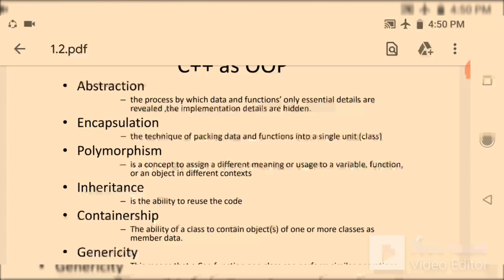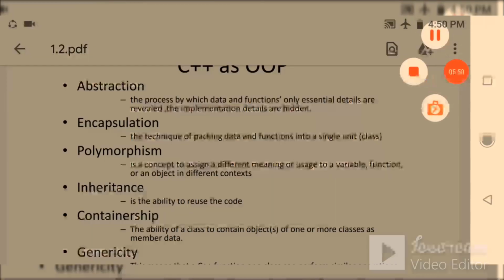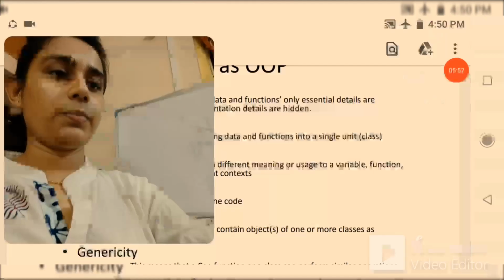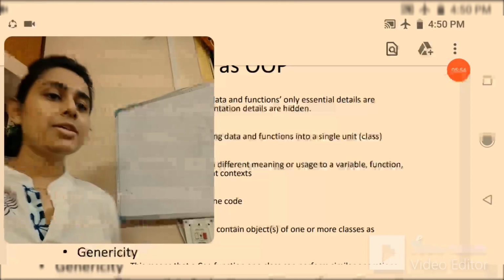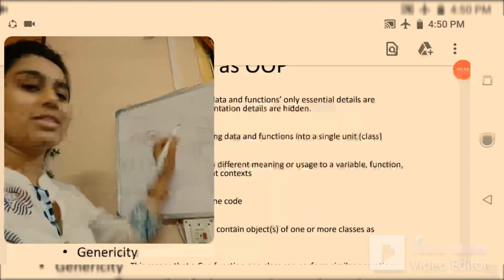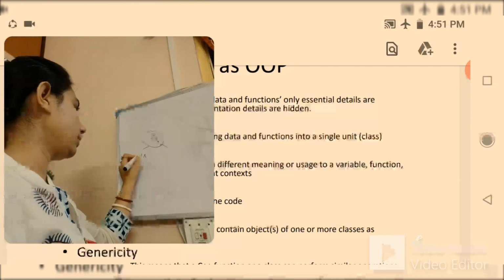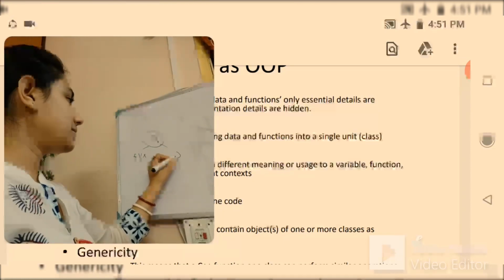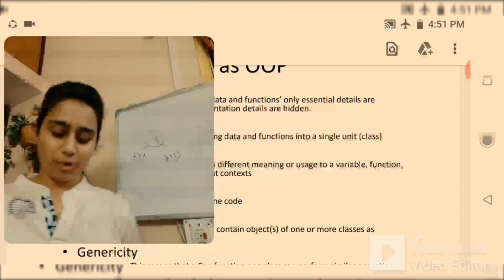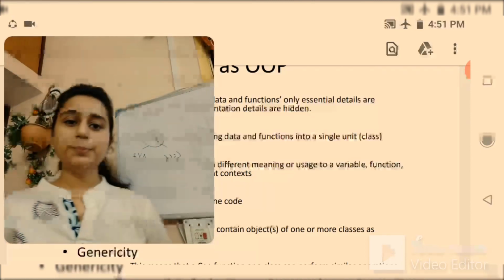For example, say person A is a very good singer and he is a student of XYZ college. Lots of stage performances are done by this person.